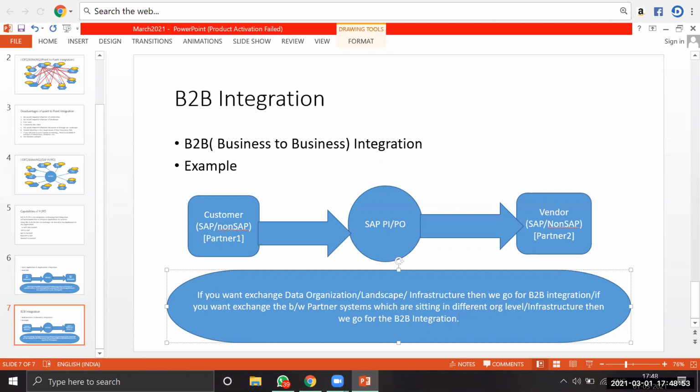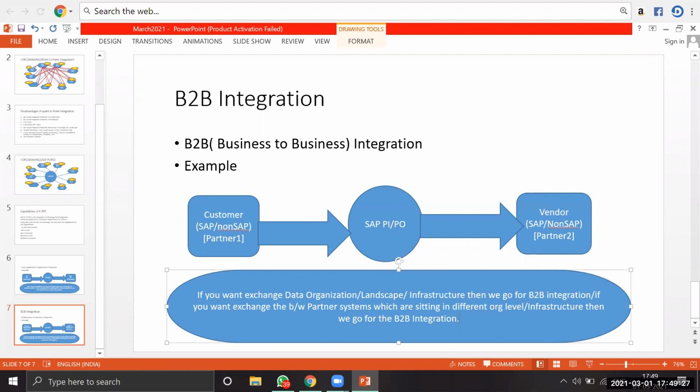So that's why in the initial classes I gave one concept called B2B add-ons. Apart from the A2A integration, I am going to explain B2B also. In the older versions, we don't have any capability to perform B2B integration, whereas in the latest version, we have B2B capabilities in PO. That is called the B2B add-ons. We'll discuss going forward what B2B add-ons means, how they work, and how we are going to integrate these applications using B2B add-ons. Everything we'll discuss in depth.